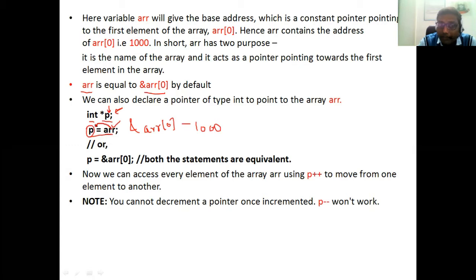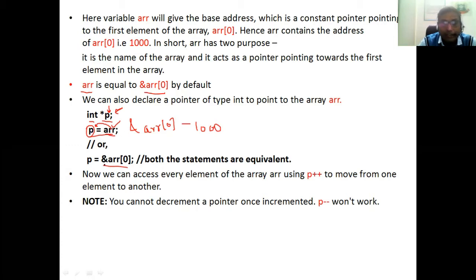When p contains 1000, remember, 1000 is not a value, it is an address. How can we say it is an address? Because *p is a pointer variable and we already know pointers always hold addresses. So p is equal to 1000, that is 1000 is the address of ARR. Otherwise, we can also write p is equal to address of ARR of 0. One and the same thing: p is equal to ARR, that means ARR contains the address of the first location from where your array begins. Both the statements are correct.